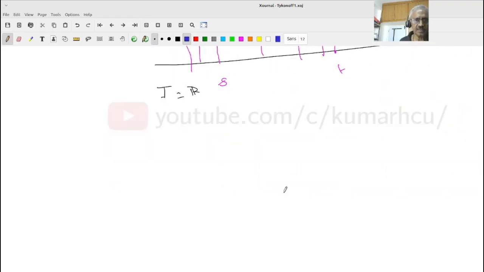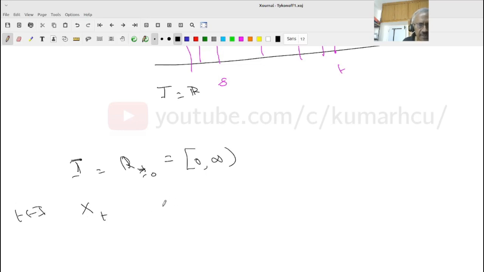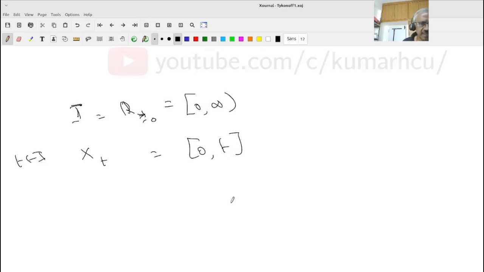Just to make sure we understand, let us look at an example. Suppose my I is going to be R plus, maybe you take, if you want, 0 to infinity, greater than or equal to 0, and my Xt for t in I is going to be [0, t], right? Are you following?